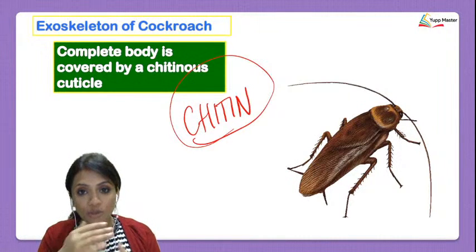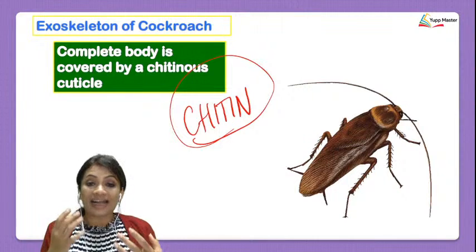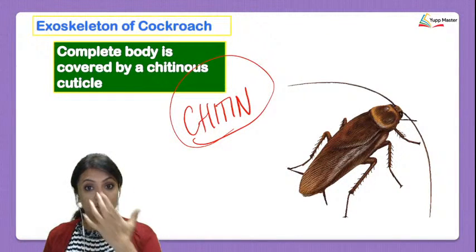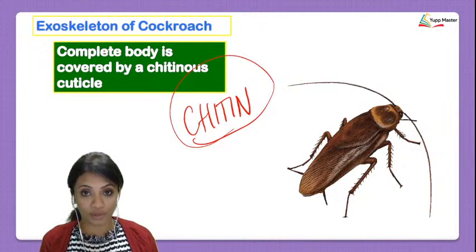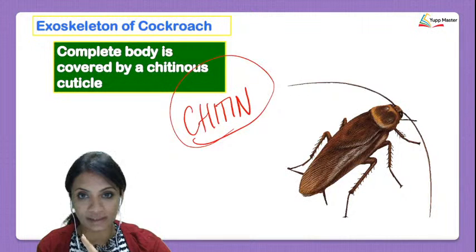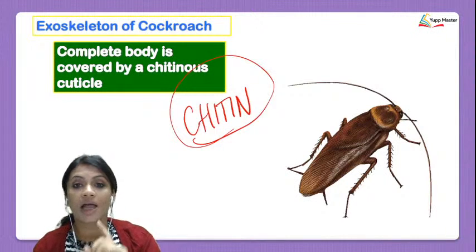And if its exoskeleton is made up of chitin, then the chitin is going to behave like the whole protection of the cockroach. It's a whole chitinous layer. I'd like you to remember one thing, from today till the end of our last lecture on cockroach.